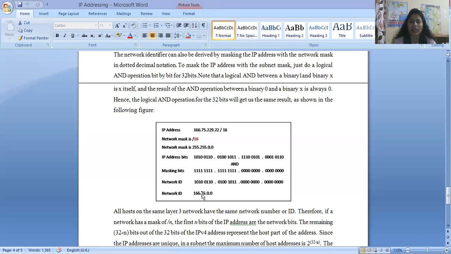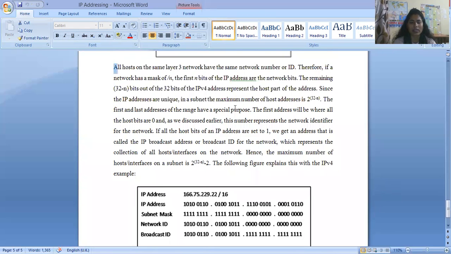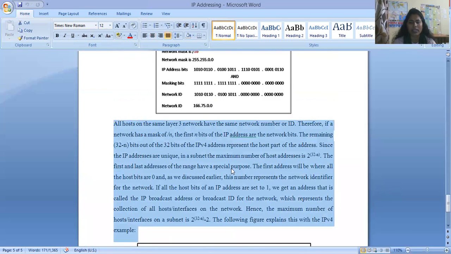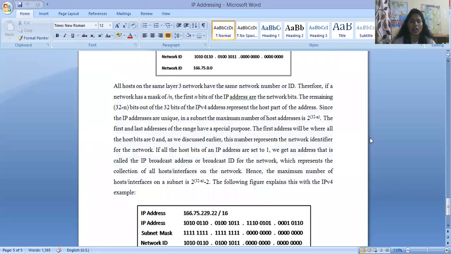Clear? And that network ID is converted into the decimal value. So this is all about what is explained here, clear? And this one is similar, clear? So all hosts in the same layer three, which is the network layer, have the same network ID.